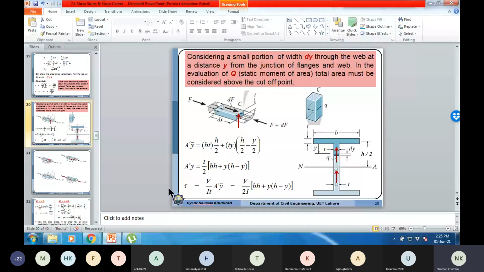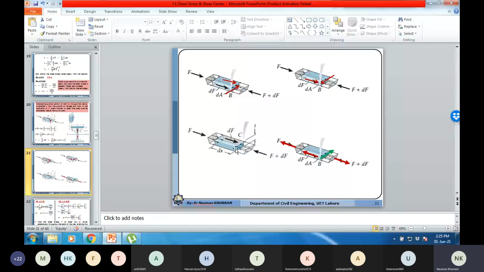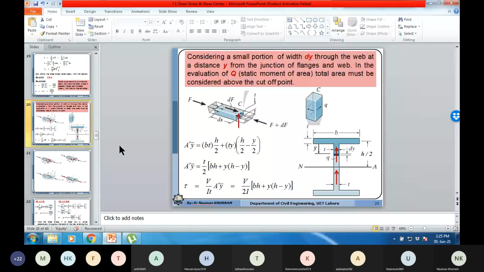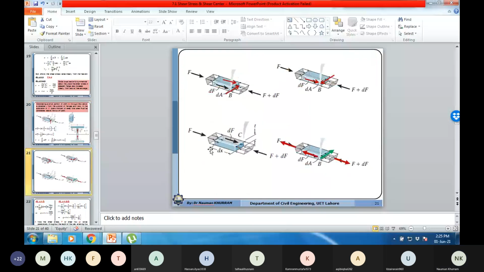So I will sketch this diagram again for the bottom portion, because this will be F2 and this will be F1. So we have the direction upward. So this F2 will be in this direction. It was correct. Actually, I sketched it correctly earlier also.